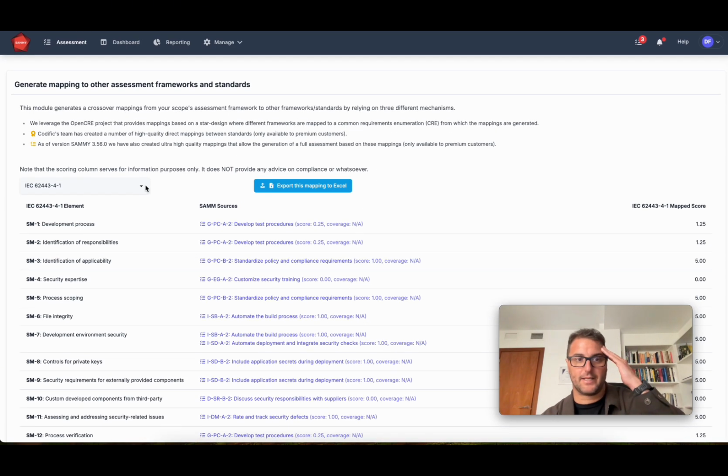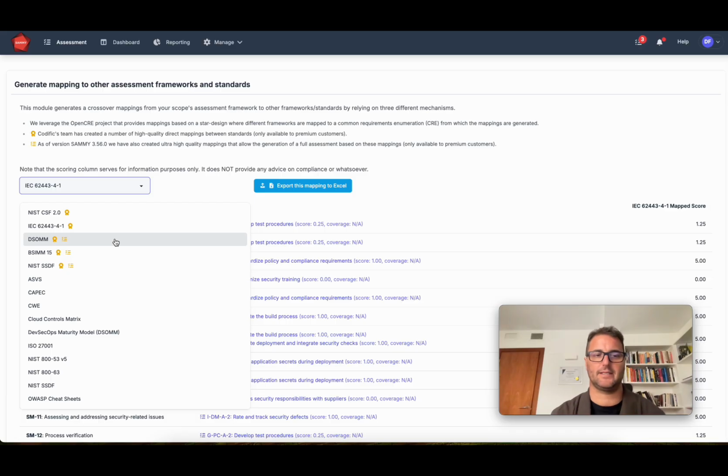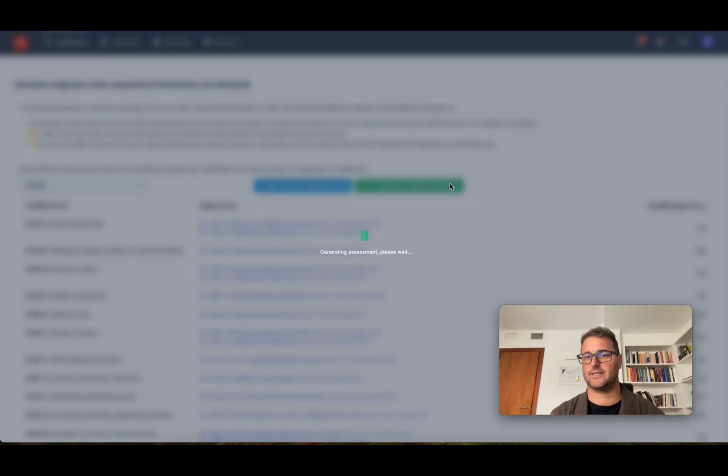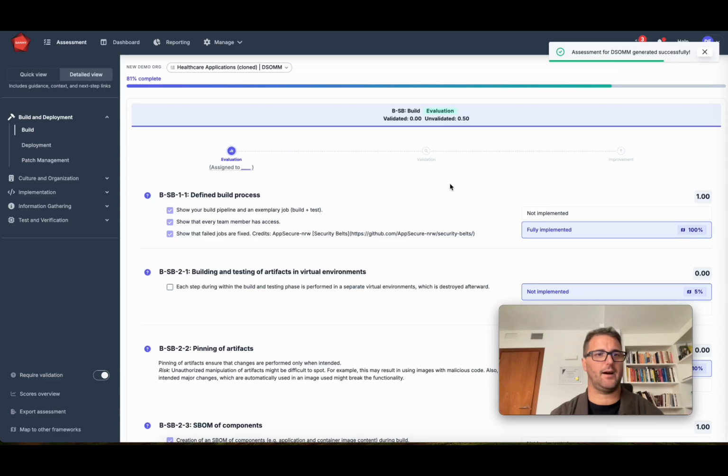But then the real magic happens with the ultra high quality mappings. These are mappings that include mathematical information about the coverage of each one of these different elements in the different frameworks, for example, between SAM and DSUM. And this allows us, if we have done the SAM assessment, to generate the DSUM assessment. And it will then carry over any documentation, evidence, comments we've made in the SAM elements in order to populate the DSUM elements. And you will see at the top how far we are complete.